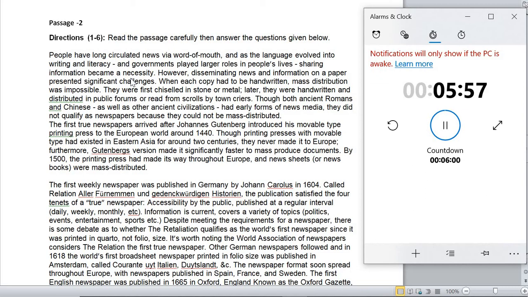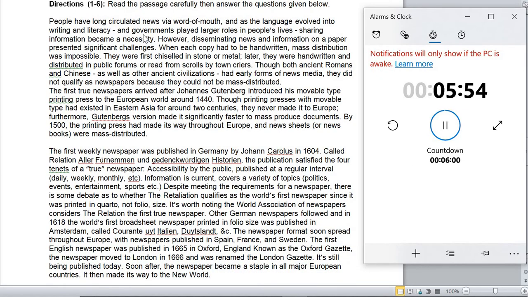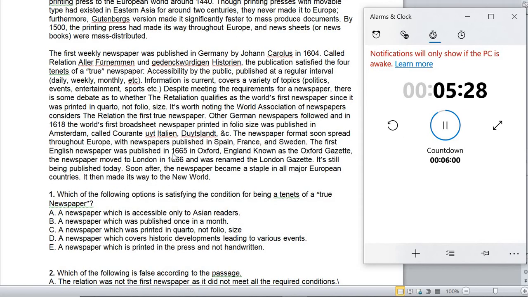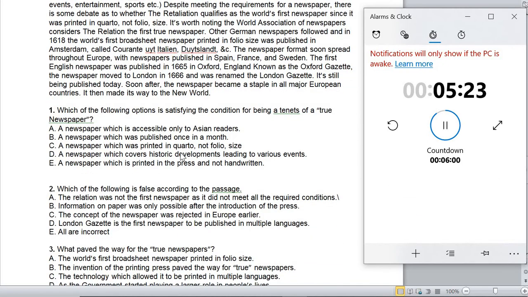Let me go through the passage. What is it talking about? News and challenges, and first true newspapers, printing press, the first weekly newspaper in Germany, then we have some countries: Spain, France, Sweden, okay, Europe. We're talking about Europe. The first English newspaper in England, 1665. Okay, I got the gist of the passage. We're talking about newspapers and the printing press and how it all started, right?